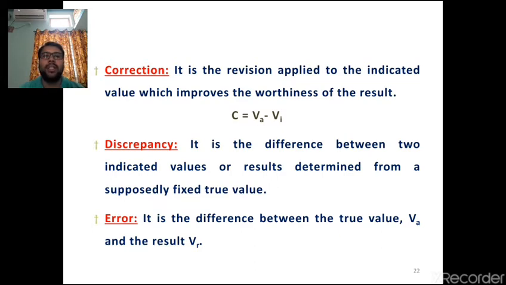So then there is a discrepancy coming to picture. Next, coming to the error, as I told, error is nothing but the difference between the true value and the result. That means whatever the true value of the particular quantity is, that is going to differ from the actual output we got at the end. That difference between the true value and the result is nothing but error.